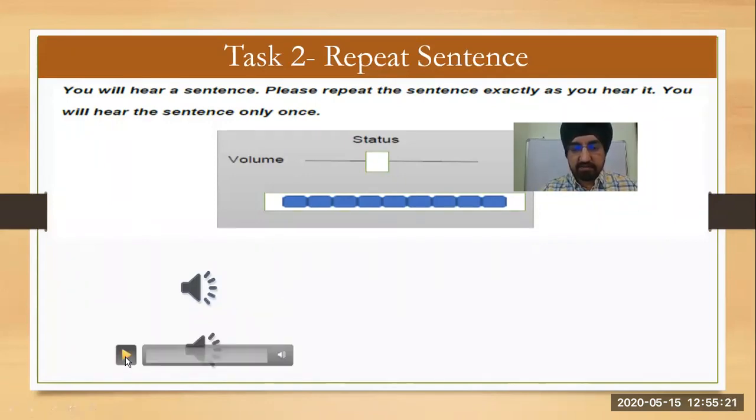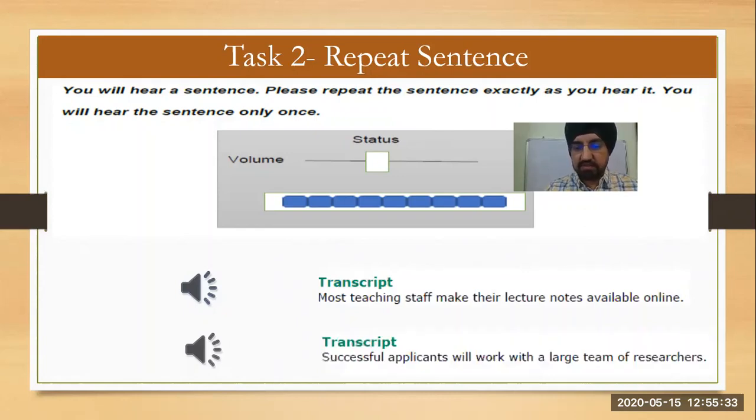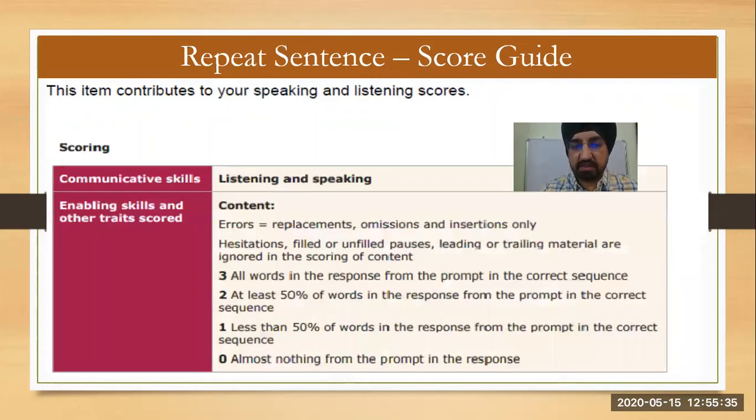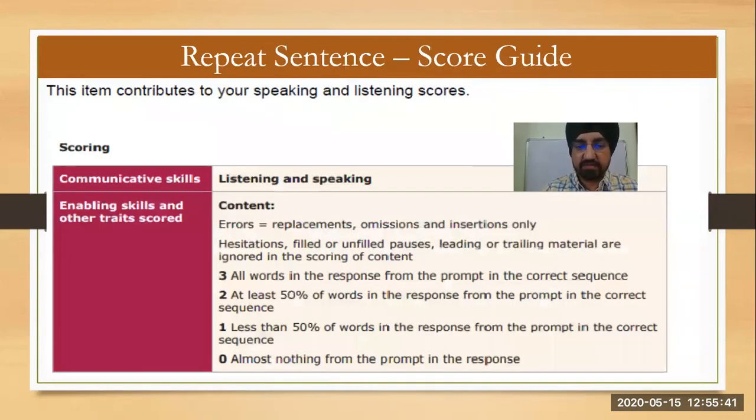Similarly, other texts. Successful applicants will work with a large team of researchers. So again, there is a strategy for this. This is the transcript which you can see. You have to mimic this speaker. You have to speak all the words in the right sequence and then you will get full marks. If you are skipping some words, then you are going to lose a few marks.